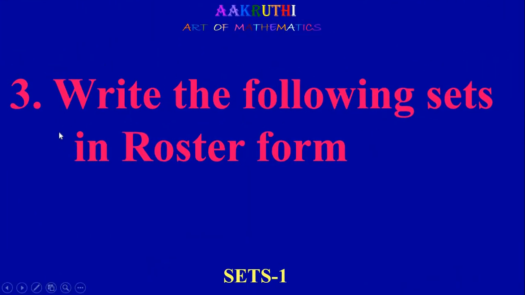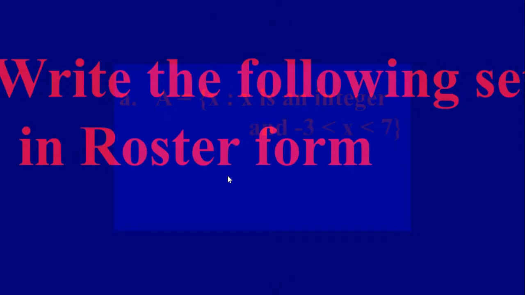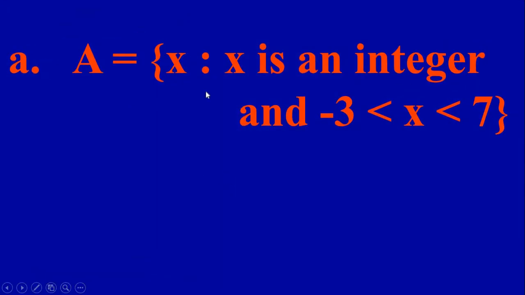The next question. Write the following sets in roster form. Now here we have to write in roster form. So A equal to set of all x such that x is an integer and x is greater than -3 and less than 7. Now here it is x is more than -3 and less than 7. You have to write all the elements. Roster form means you have to write all the elements inside the flower bracket. Directly you have to write integers which are more than -3 and less than 7.